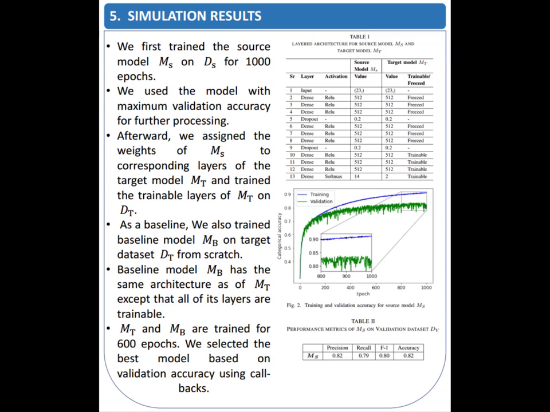As a baseline, we also trained the baseline model MB on target dataset DT from scratch. The baseline MB has the same architecture as MT, except that all of its layers are trainable. MT and MB are both trained for 600 epochs. We selected the best model based on validation accuracy using callbacks.